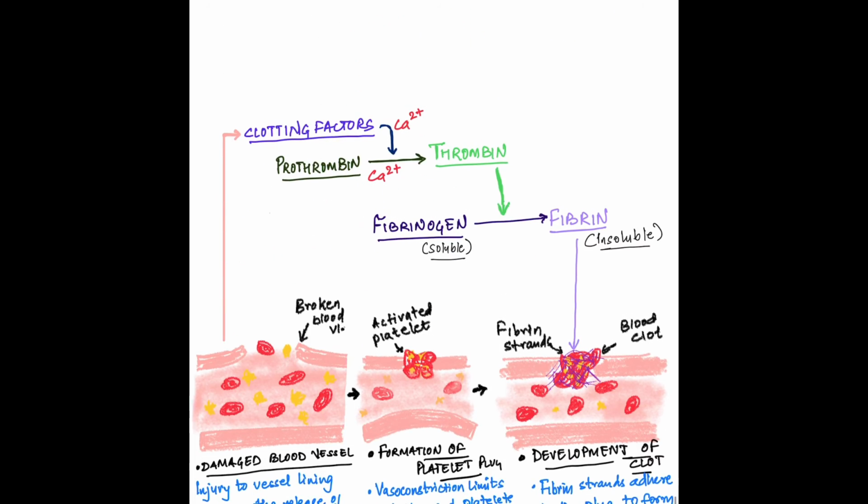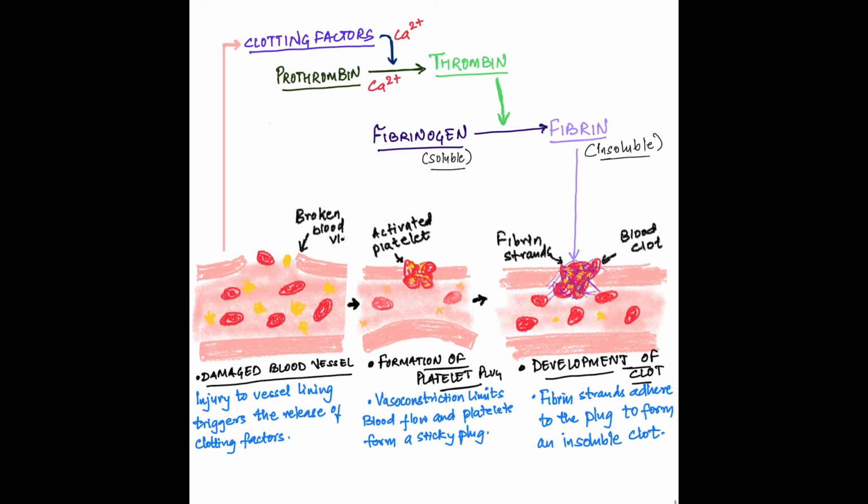We can understand these steps with the help of a diagram. There is an injury and there is damage to blood vessels which result in blood loss, and the damage to the blood vessel results in activation of the inactivated clotting factors present in the plasma. So once the clotting factors get activated, the coagulation cascade begins. Simultaneously, there is vasoconstriction which decreases blood flow to the region of injury, and platelets get activated and form a temporary platelet plug which seals the site of injury.